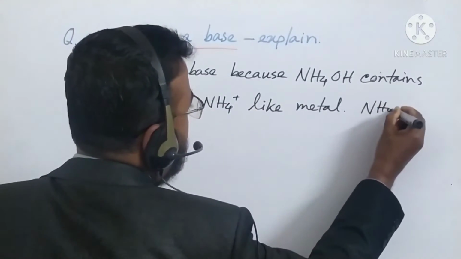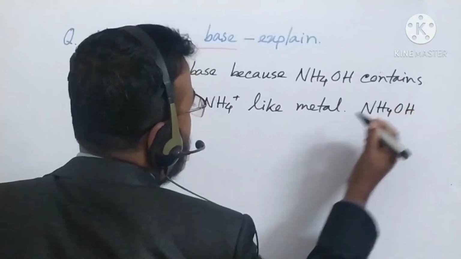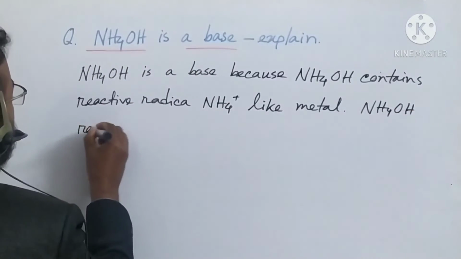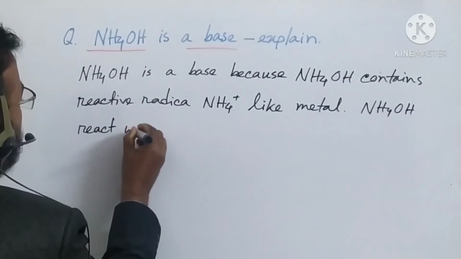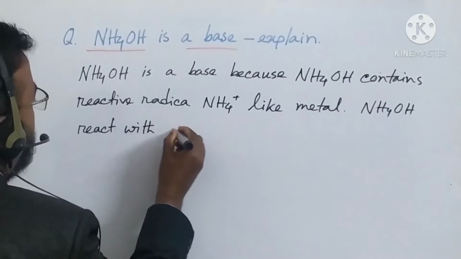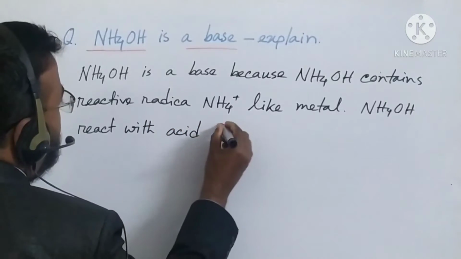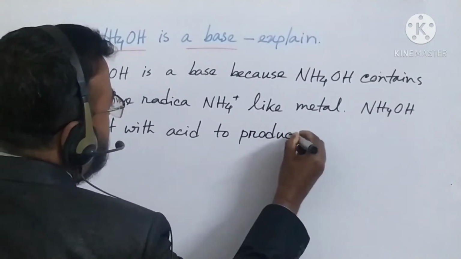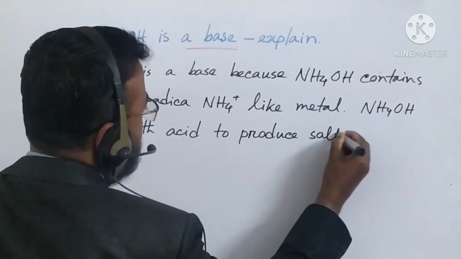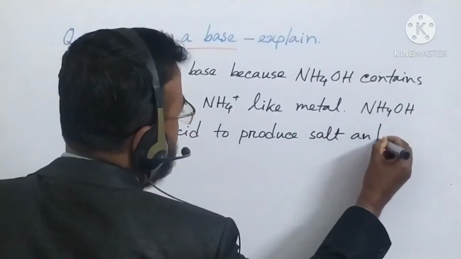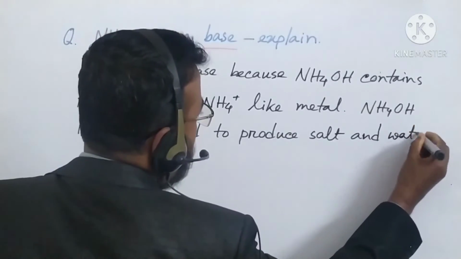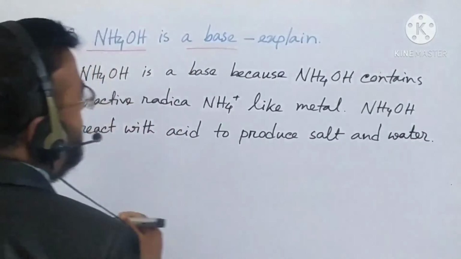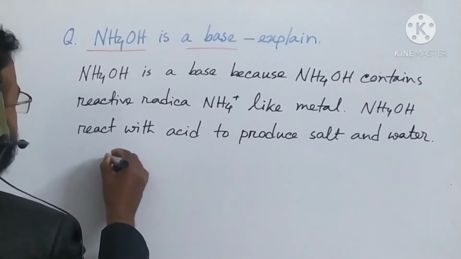Again, ammonium hydroxide reacts with acid to produce salt and water. Okay, now let us write the reaction.